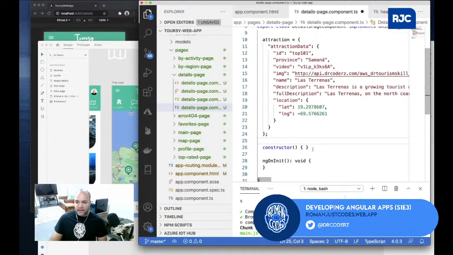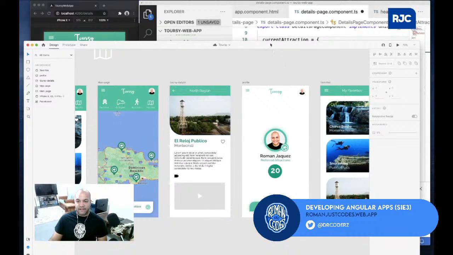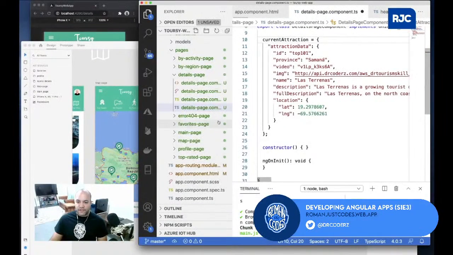I'm not gonna inject anything for now, but at least I have my object, the attraction. We can call it selected attraction or current attraction, which is maybe better, because you can only see one at a time. So current attraction is just an object that contains all this information. Then I'll consume it in the markup and show stuff like this, right?